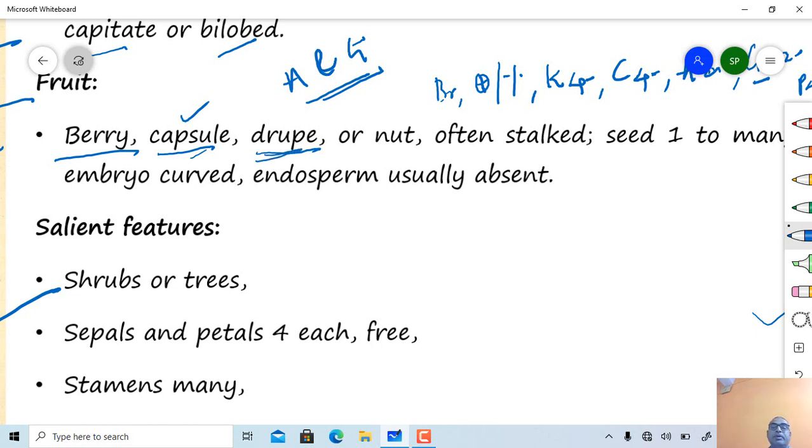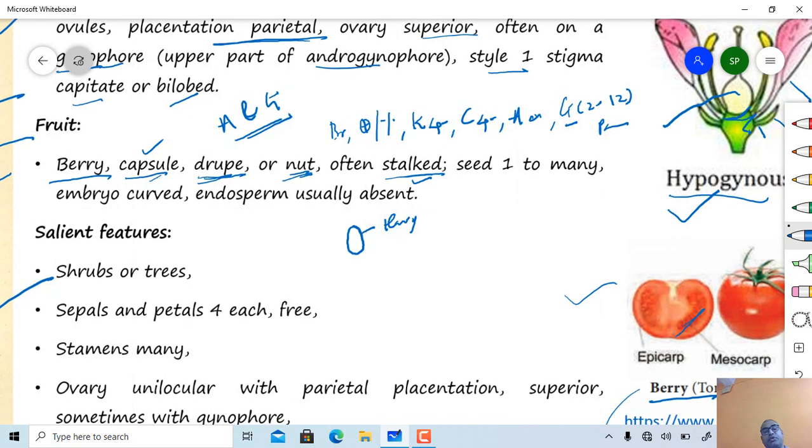Or it may be a nut type of fruit, a simple dry indehiscent fruit. Here the fruit consists of a hard and stony pericarp. You can observe such a fruit in cashew nut or almond also. So this is a nut type of fruit, often stalked, as a gynophore is present, so it will often show a stalk. Seed 1 to many, embryo curved, and endosperm usually absent. These are the salient characters.